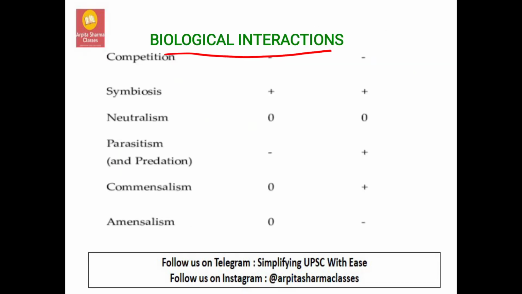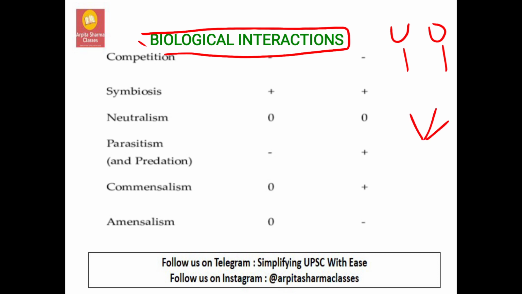Now, how do the animals interact with each other? This can be studied under biological interactions. Consider there are two animals, and these two animals are competing for the same grass that is here. You can see these two animals will each eat half the grass. The food is not enough for both the animals. So the two species are eating the same food, and it is not enough for both of them. There is shortage for both of them, so both of them are going to suffer. So it is minus minus, and this kind of interaction is known as competition.